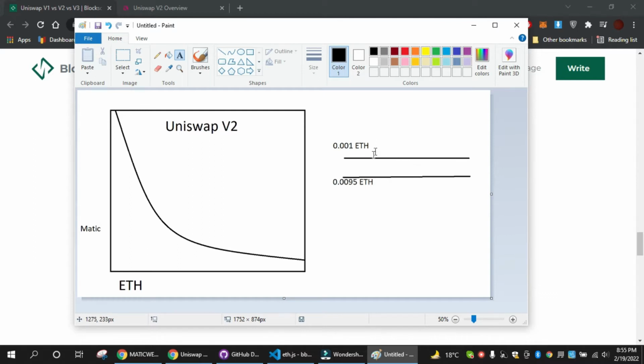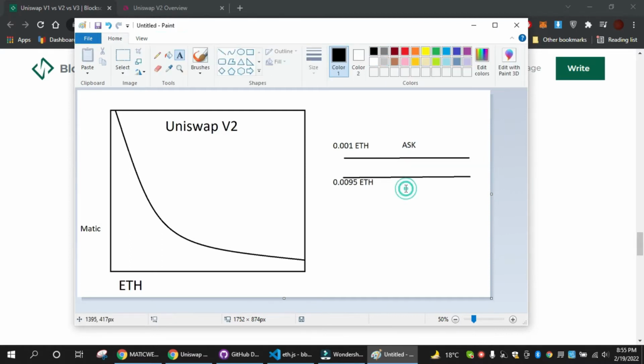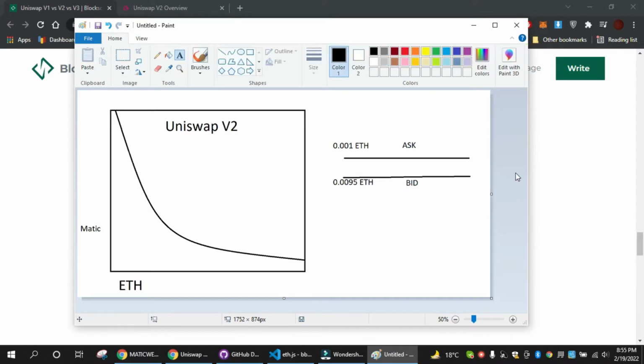This is basically the ask price, and this is basically the bid price. So if he is selling his matic, then he will be executed at this price, and if he wants to buy some ETH, then his order will be executed at this price. So that's how the centralized market works, right?